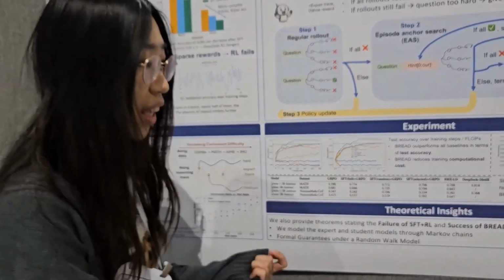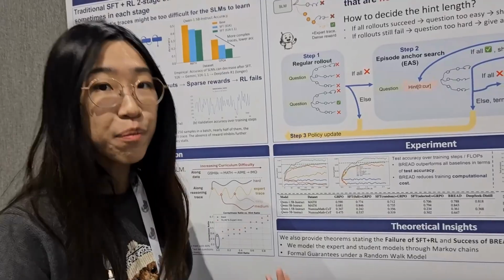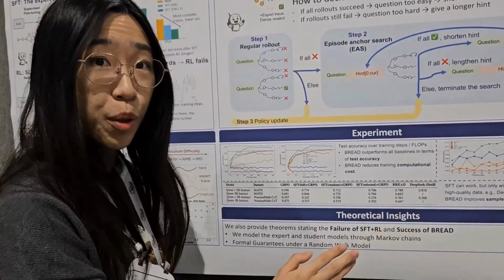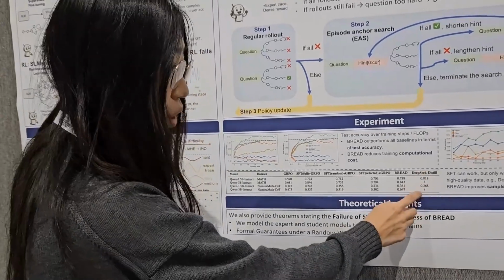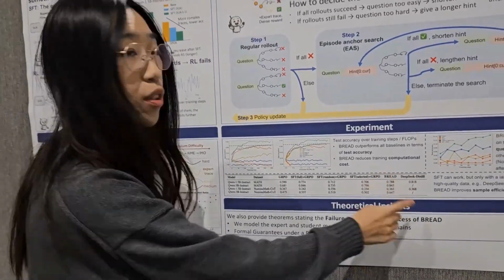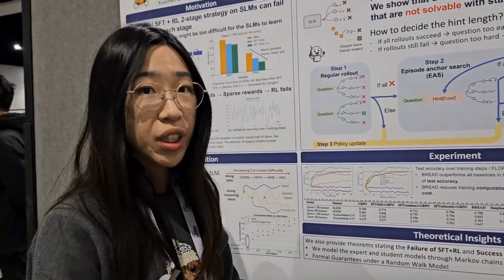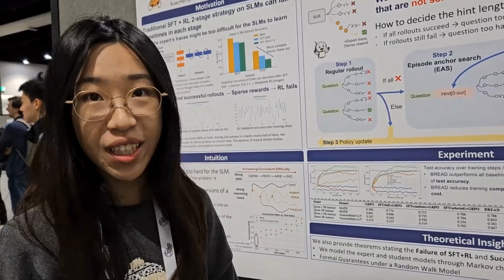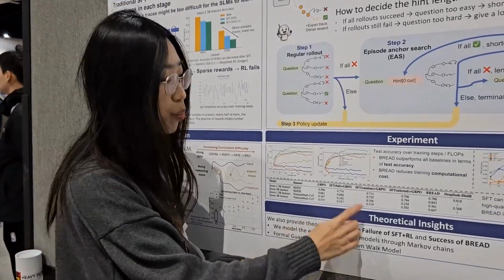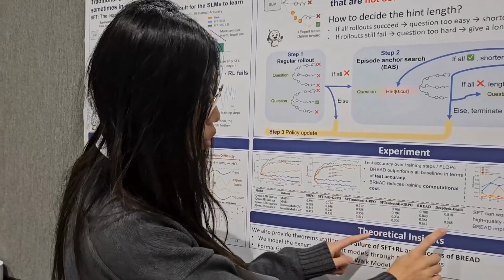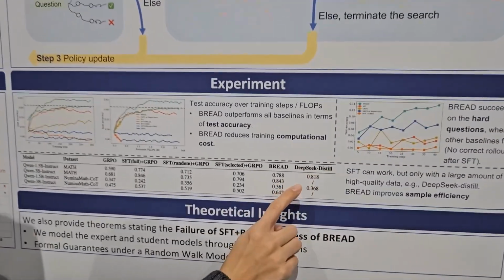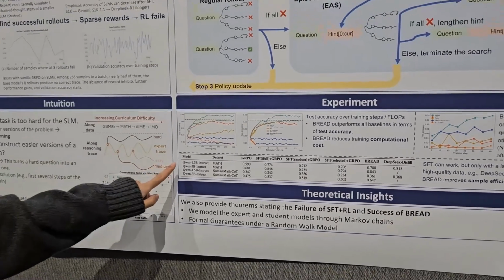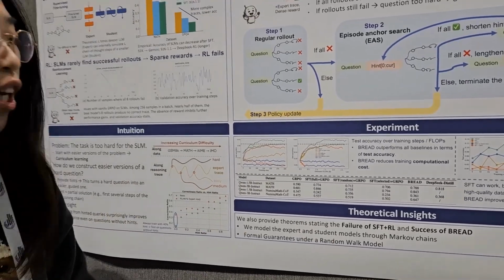And here are more results. We know that SFT can truly work in some settings, for example, DeepSeek Distill is a pretty good model and they have pretty good results. But we argue that to make this work, we need a lot of data and pretty diverse traits, which is a pretty hard engineering question. We don't want to do that. So actually, BRAD can achieve comparable results with DeepSeek Distill with a much smaller amount of labeled data. So this is the sample efficiency of BRAD.